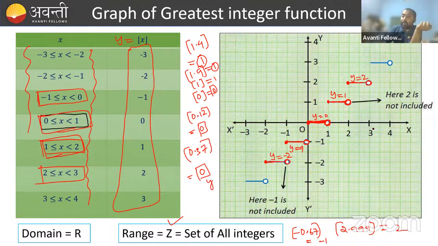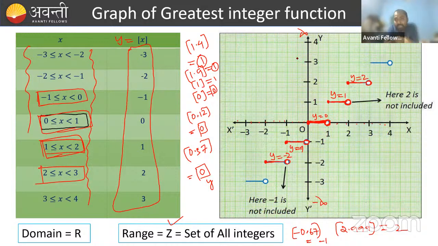On the x-axis we are taking all the real values. On the x-axis we can take any real values, right? And what numbers you are taking on the x-axis, that is the domain set. On the y-axis, from where to where is the graph going? Tell me. On the y-axis, you can see from minus infinity to infinity.